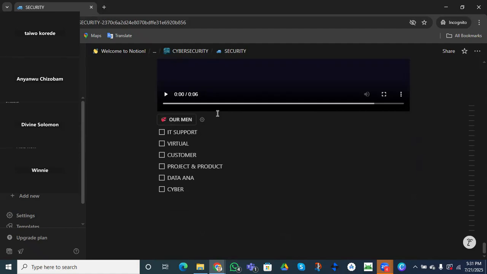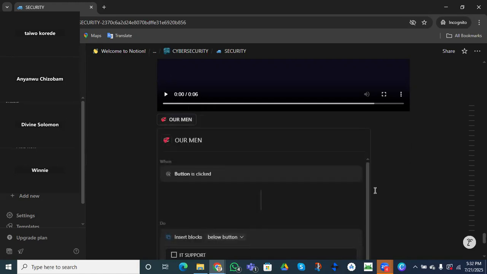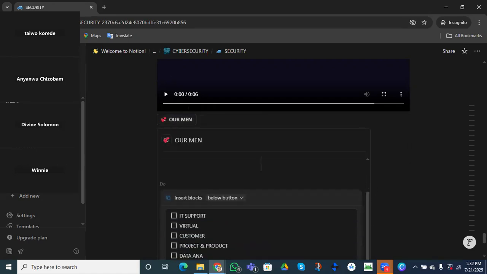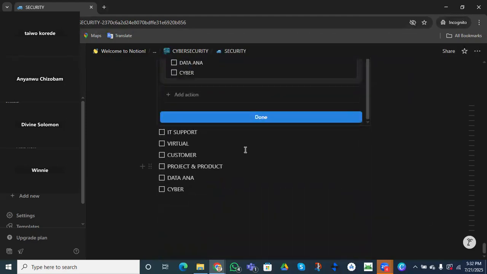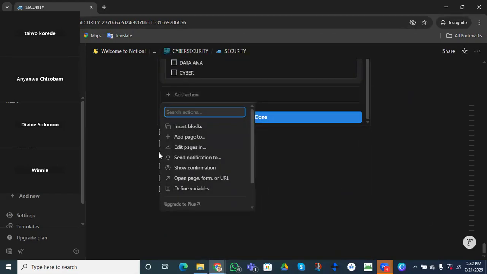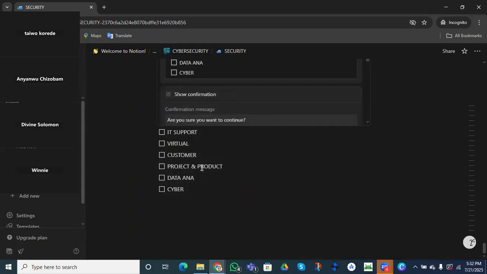Button blocks is going to enable us to create an automation so that whenever someone clicks on this button, it pops out. Another thing is that there are a lot of actions here. Let's say we want to add more actions: when they add pages to this, when they edit pages in this, when they send a notification, or when they want me to confirm that I want this to repeat.